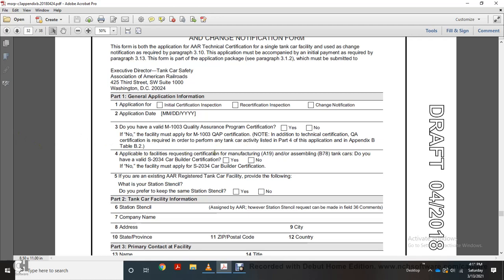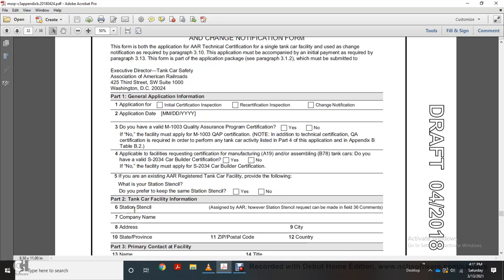For facilities requesting certification for manufacturer A19 and/or B78, assembling tank cars, do you have a valid S-2034 car builder certification, yes or no? If no, the facility must apply for the S-2034 car builder certification. If your facility has existing AAR registered tank cars, provide the following: your station stencil. Do you prefer to keep the same station stencil, yes or no?